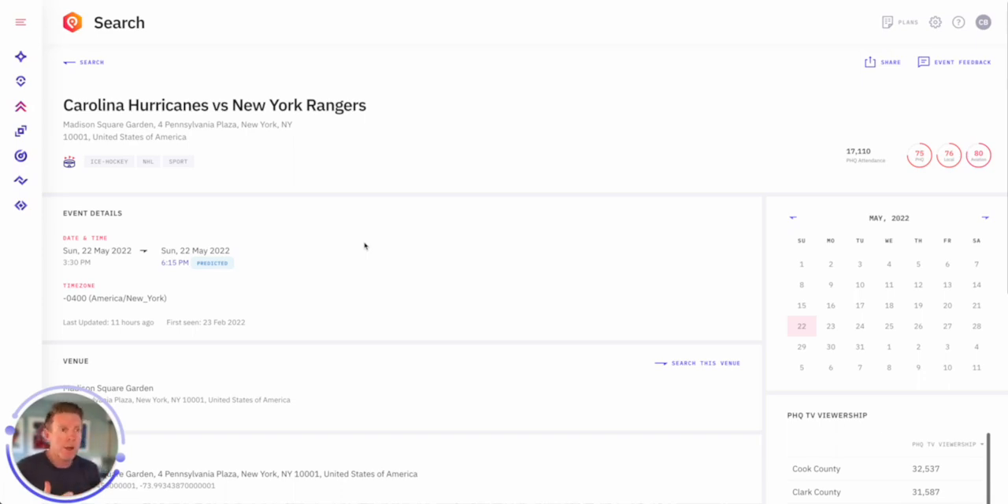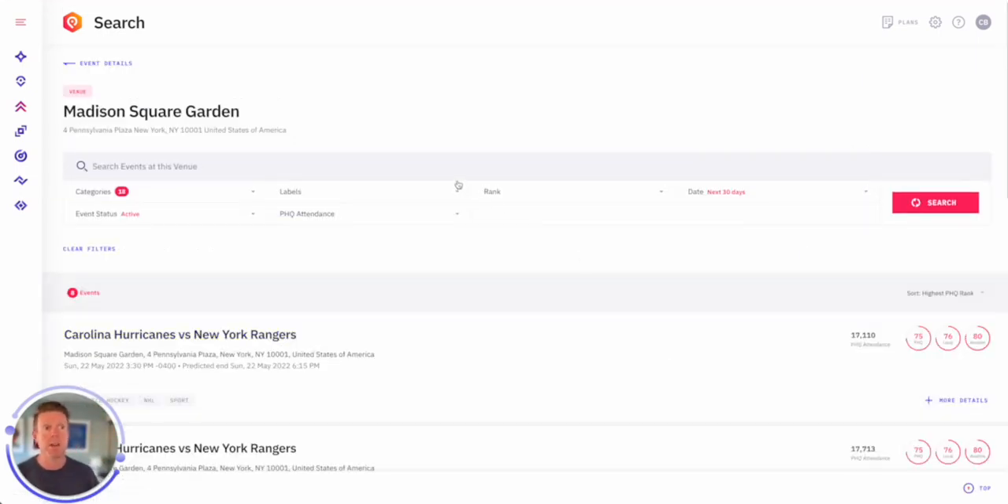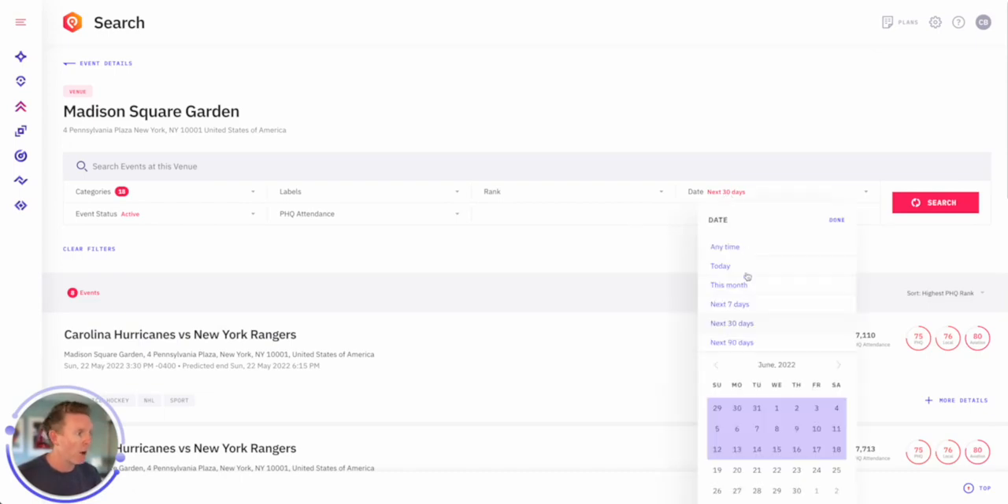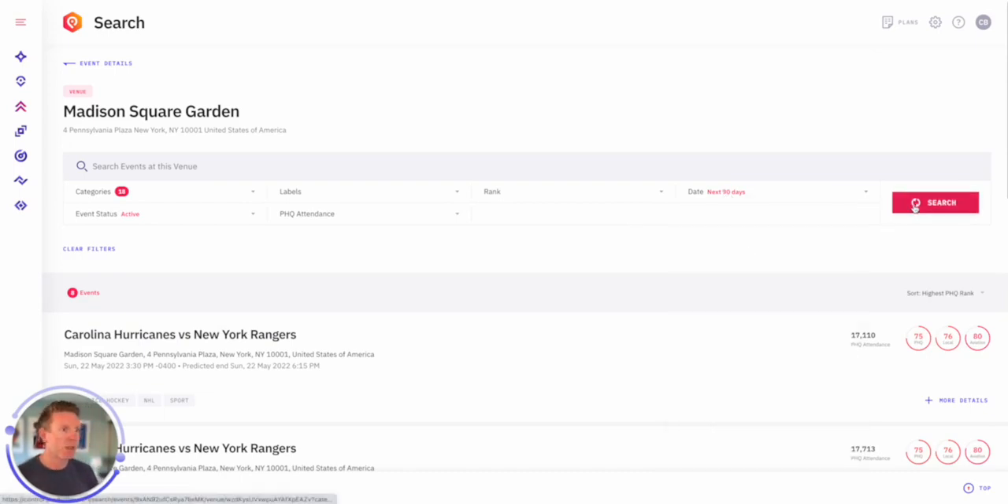Why is that important? For businesses like Uber or Lyft who want to get drivers in the right place at the right time ahead of time, e.g. at the end of a game, this is really important. You can also go in here and search this venue. This is actually happening at Madison Square Garden. I want to go out 90 days. Hit search and you can see specifically what's happening at this particular venue.